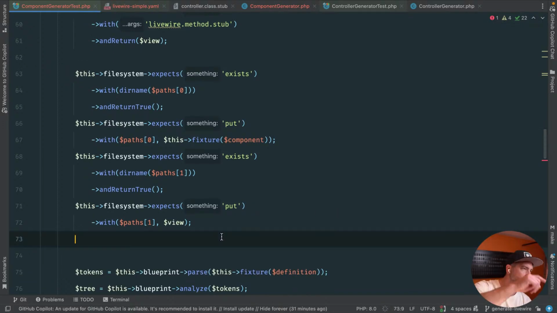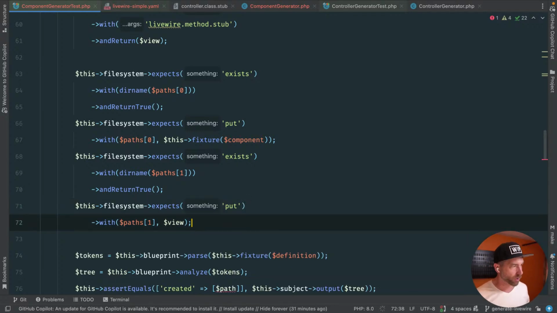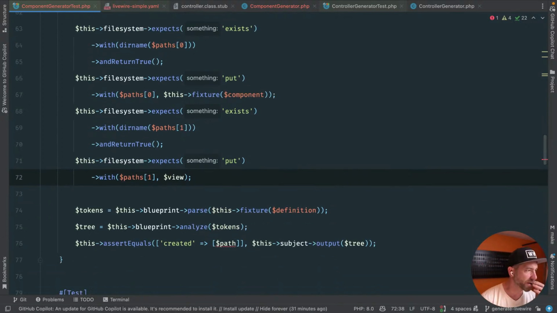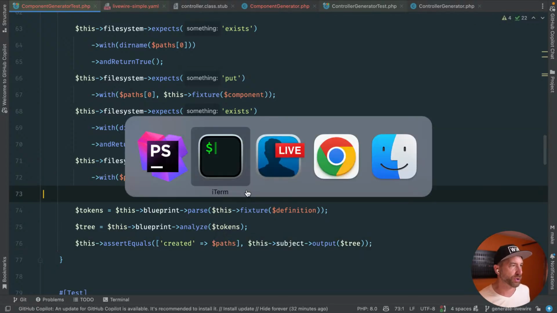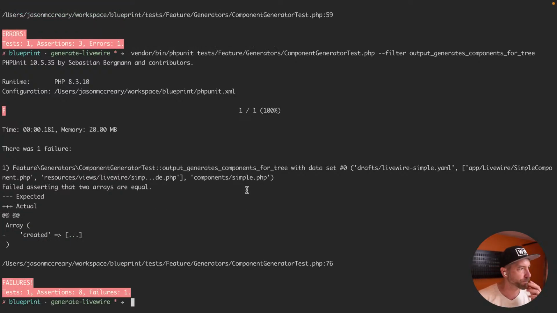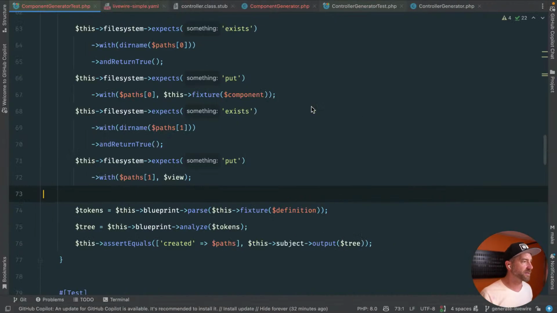Okay, so the first path is going to be the component, the class itself. The second path is going to be the view. That's just how the data fixtures are now. Again, I could clean this up with a keyed array with class and view, but I think for now that's fine. And then we don't need to say created and wrap it in an array. We would say created paths here. And I think this should get us back to a failure. There we go. Okay, so expected created but got an empty array. That's not the best comparison there, but that's what that's saying.